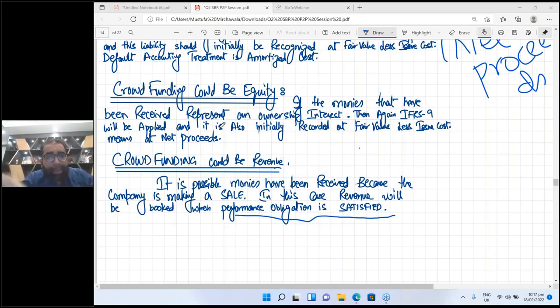Now, these things the examiner may ask in current issues, or a 6 marks, 8 marks requirement they may ask. So you should have a little touch up of these things. In the current SBR paper, it's like a huge game. There are many things you must have little knowledge of so that you can elaborate.